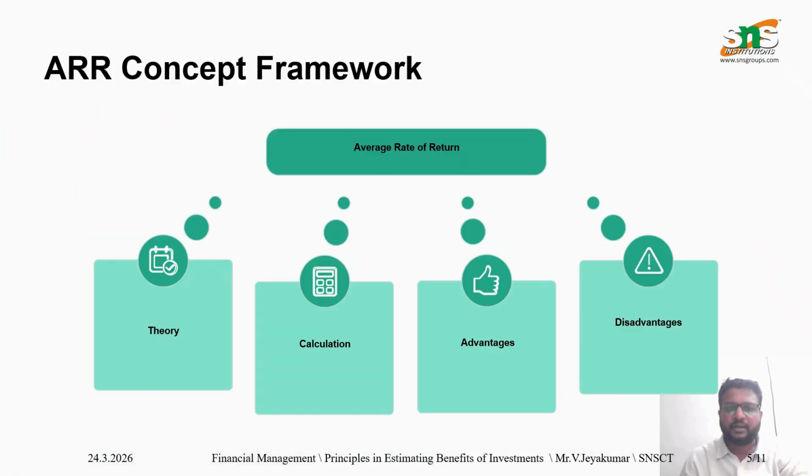So, the ARR concept framework focuses on evaluating the investment profitability using accounting profit. It starts with estimating total profits earned over the project's life. These profits are averaged to find the average annual profit. And the investment base is then determined. ARR is calculated by comparing the average profit with the investment.